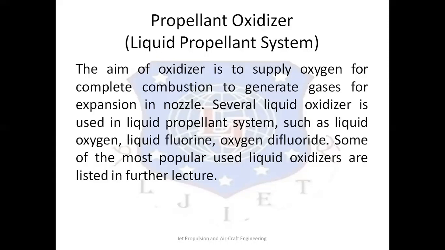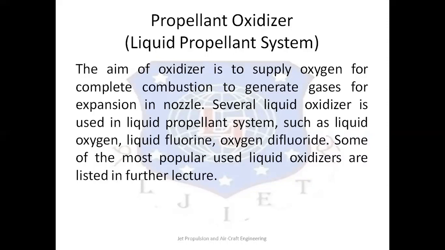Now, there are different kinds of oxidizers that are used for both the liquid propellant system and the solid propellant system. In the liquid propellant system, we use the oxidizer in the form of liquid, while for the solid, we carry solid oxidizers. First, we are going to discuss the liquid propellant system.